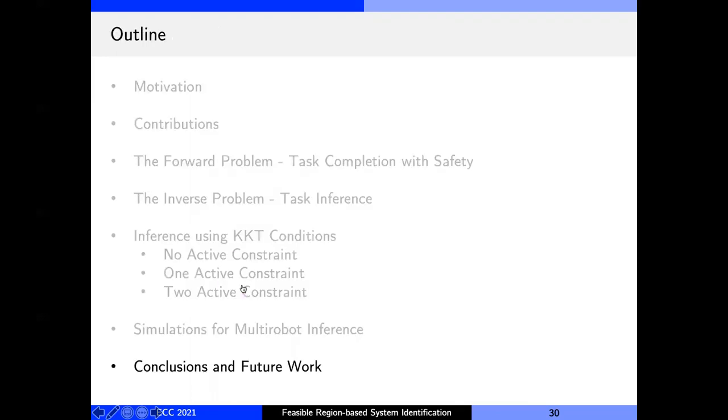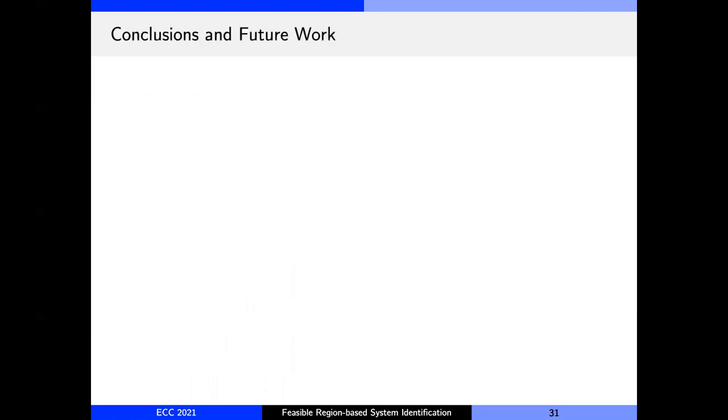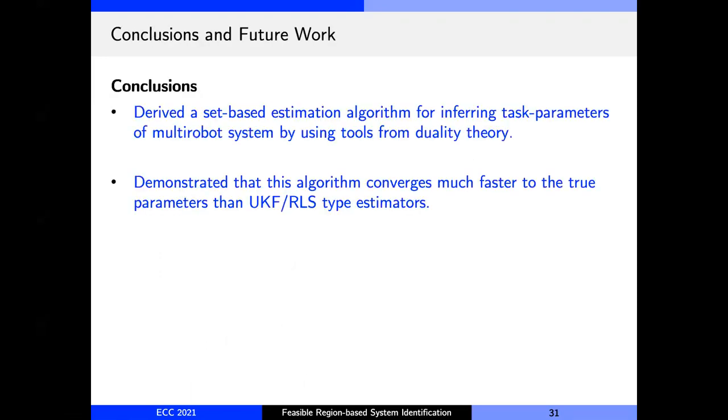With that, let's see the summary of our work now. So in this paper, we derived a set-based estimation algorithm for inferring task parameters of multi-robot systems by using tools from duality theory. We demonstrated that this algorithm converges much faster to the true parameters than the UKF algorithm.